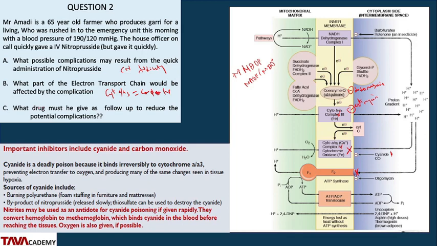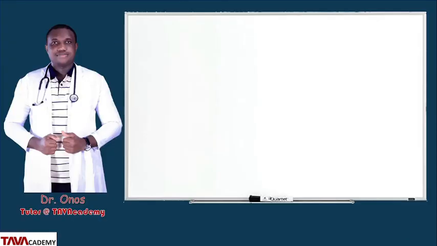Then the third question says, what drug must be given as follow-up to reduce potential toxicity? The answer to this would be thiosulfate. Thiosulfate should be given to this patient to prevent the toxicity of cyanide poisoning. So this is the answer to question 2. Let's move on to question 3 now.